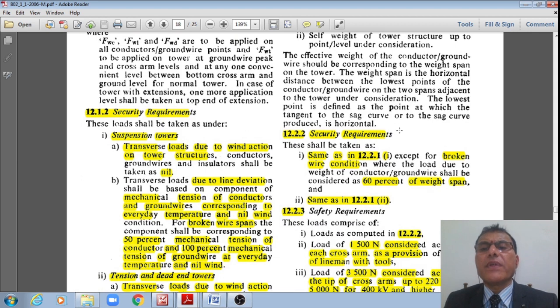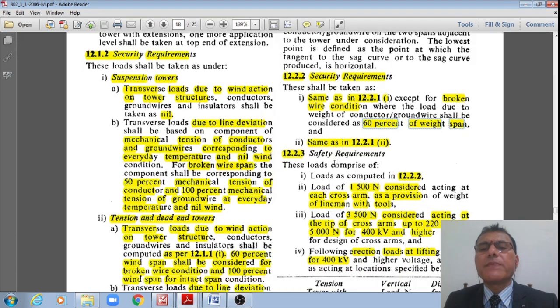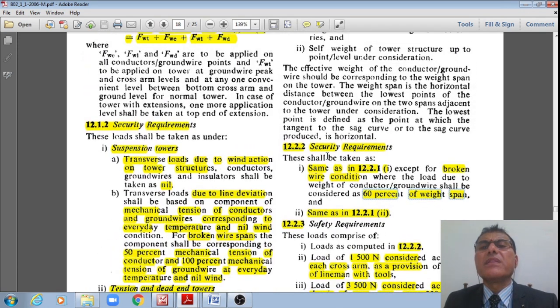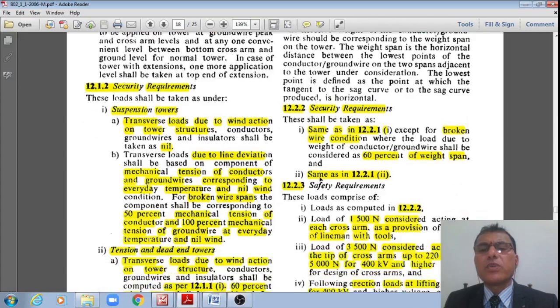The next, from security point of view, this vertical load shall be calculated same as 12.2.1 as just now explained, due to the weight of the power conductor, ground wire, and 60% of the weight span. From security point of view, only 60% of the weight span, and the self-weight of the tower is same as discussed above, right? That you calculate as usual, right?